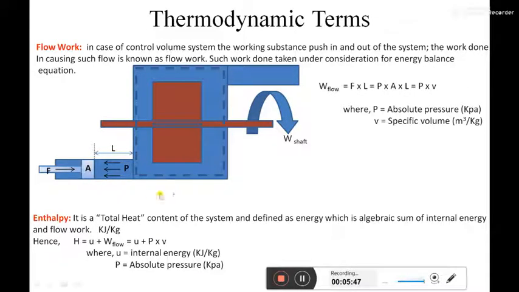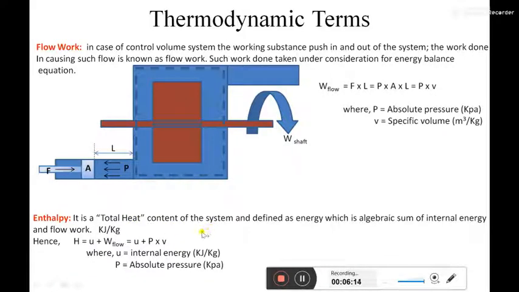Now we'll move to enthalpy. What is enthalpy? It is the total heat content of the system, or it is defined as the energy which is the algebraic sum of internal energy and flow work. So it represents the total heat content of the system, but you may argue: I told you no system possesses heat energy, and here I am saying total heat content in the definition. Then how does a system possess heat?